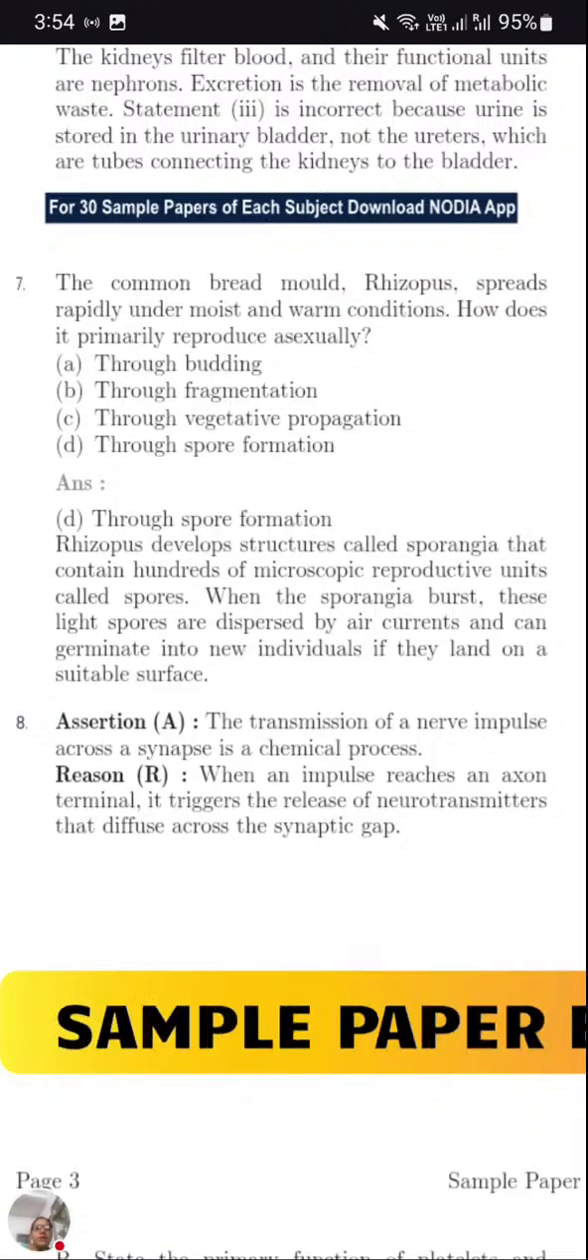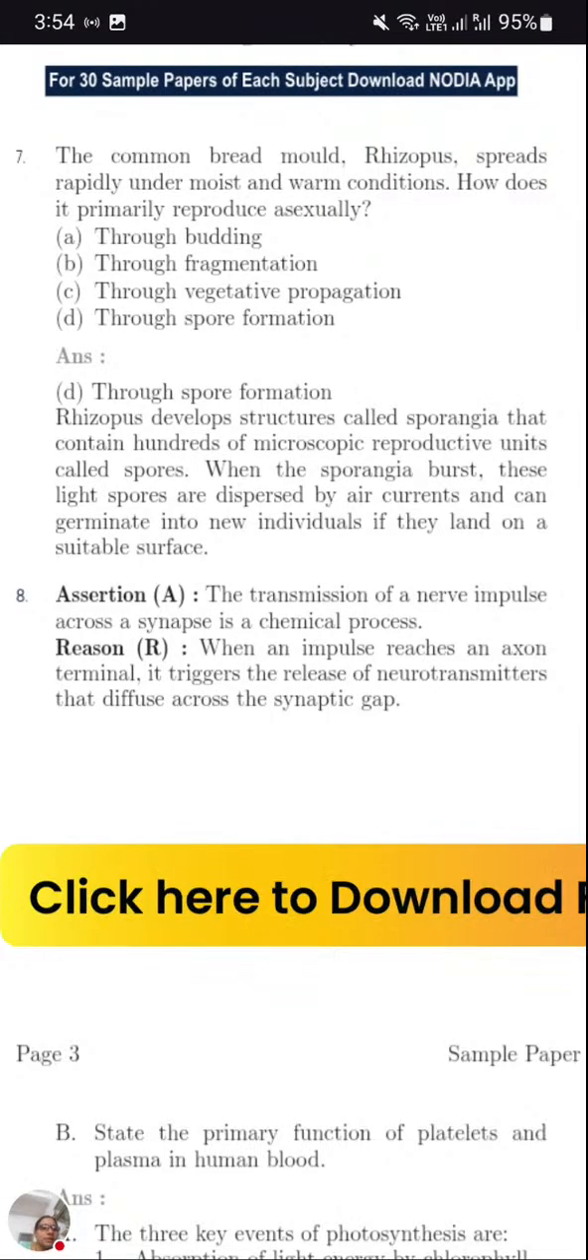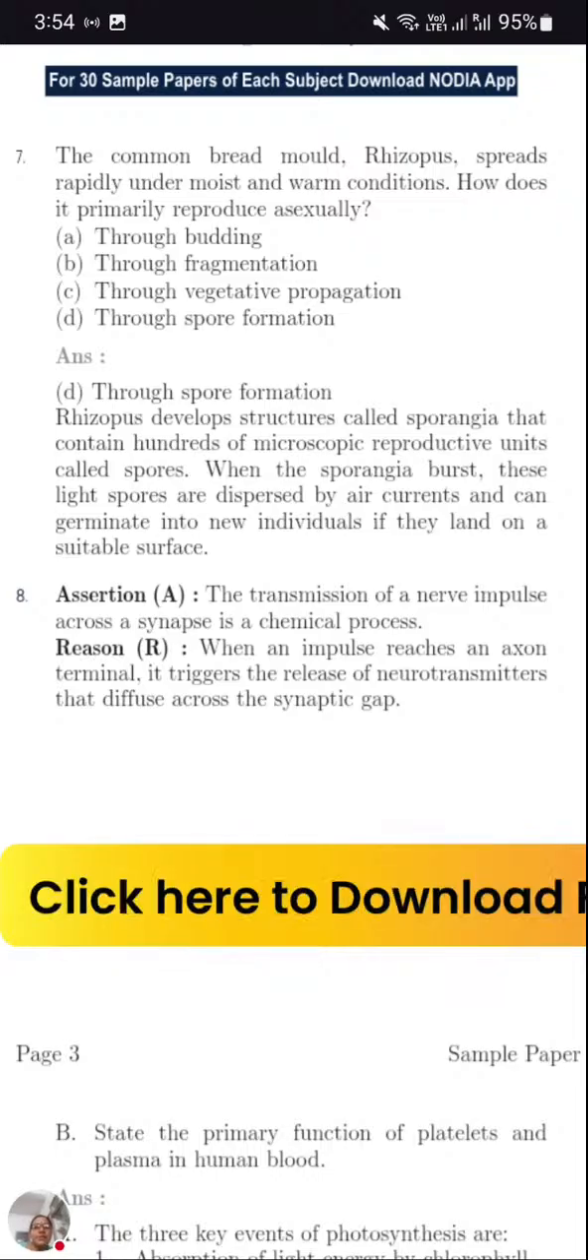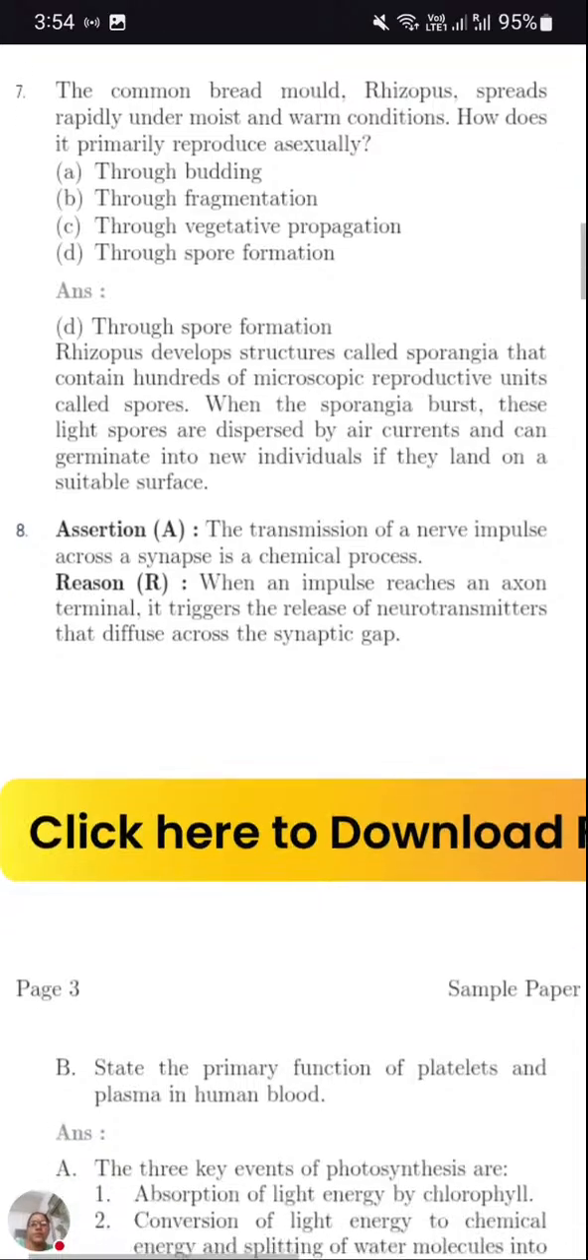So Rhizopus is a fungus. Fungus reproduces through spore formation. Out of the options, the first one given is budding, which is for yeast, fragmentation for Spirogyra, and vegetative propagation, where body parts are used, like for potatoes or onion, root, stem, and for rose, cutting. So different examples are there. Spore formation is for Rhizopus fungus.